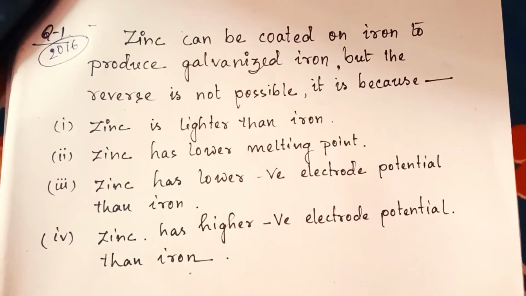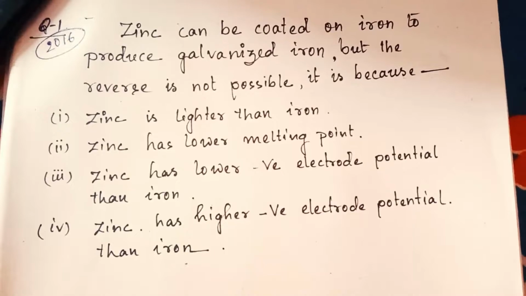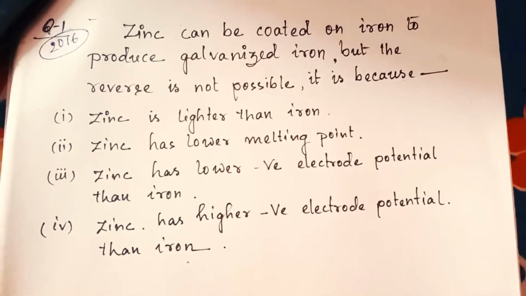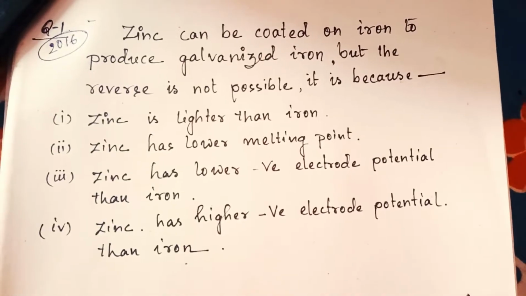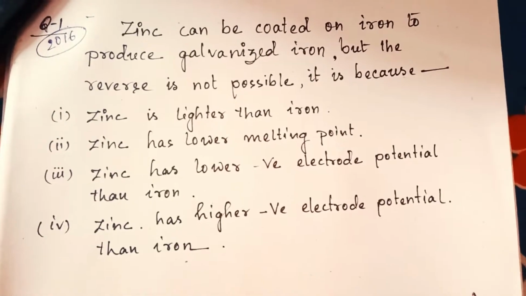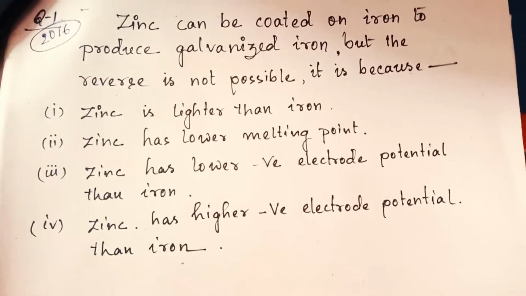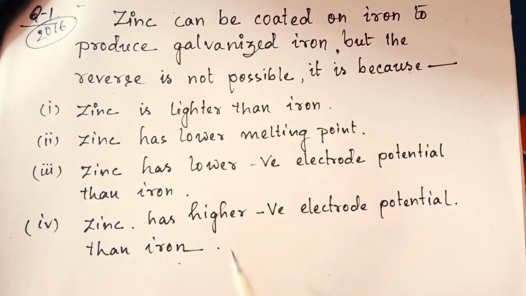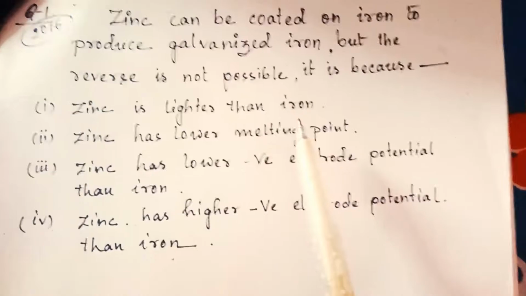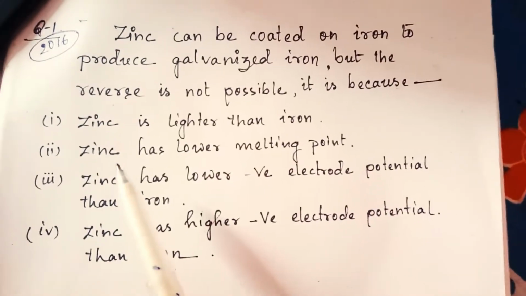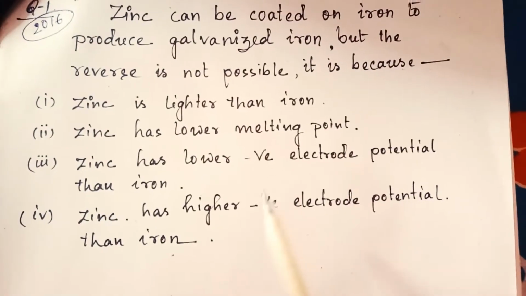The first question. Zinc can be coated on iron to produce galvanized iron, but the reverse process is not possible. We all know that zinc can be coated on iron in the process of galvanization, but the iron cannot be coated on zinc. Why is it? So four options are given below. The first one is zinc is lighter than iron. This is not true. The second option is zinc has lower melting point. This is also not true.